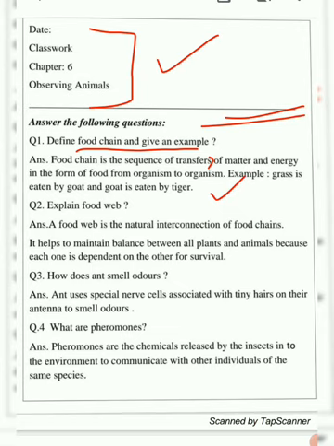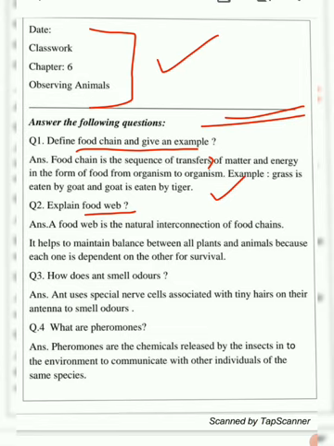But if you're not able to frame any of the answer, you can copy down, no problem with that. Okay, now the second question is, explain food web. Now a food web is a natural interconnection of food chains. As we have learned in the previous video, a food web is basically interconnected food chains.